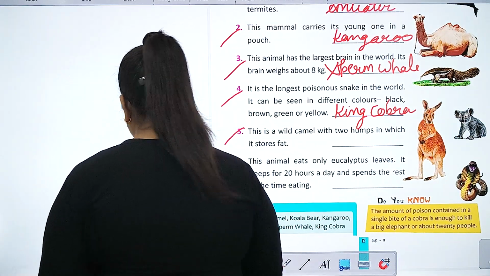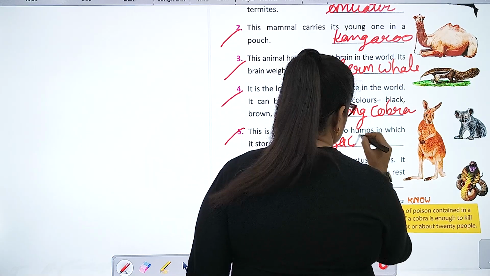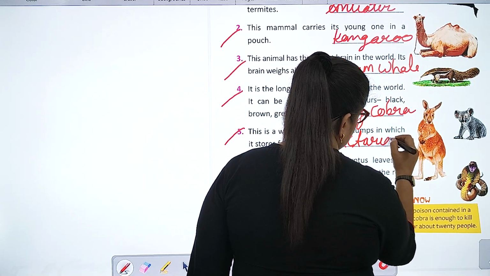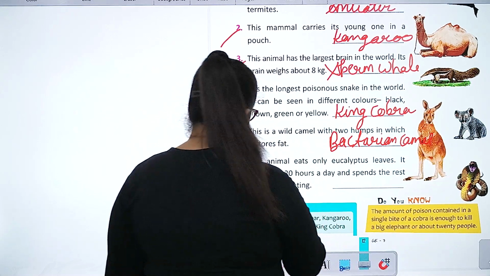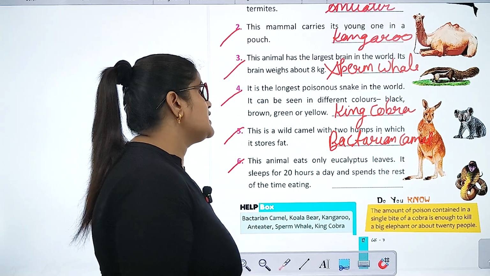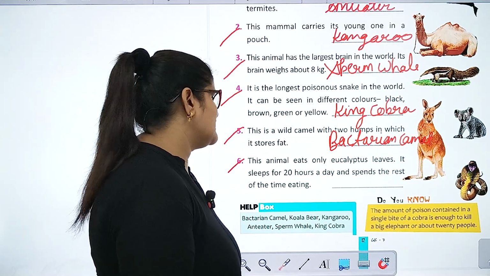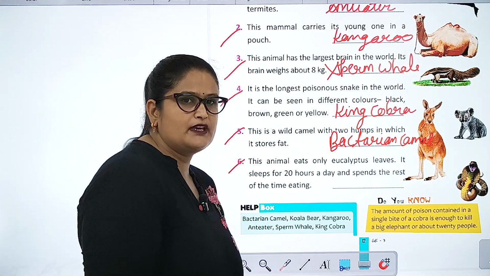Bactrian camel. This animal eats only eucalyptus leaves. It sleeps for 20 hours a day and spends the rest of the time eating. ये है koala bear.